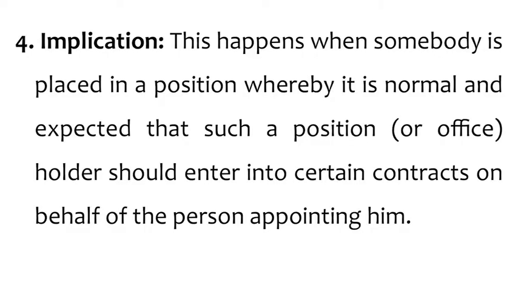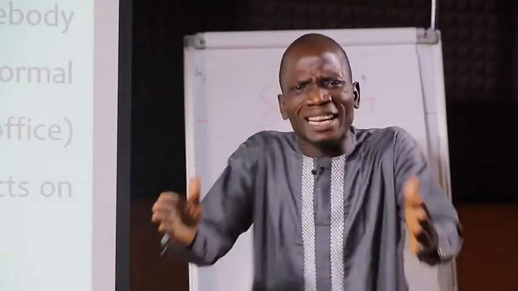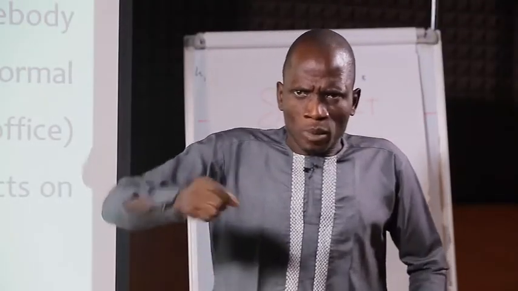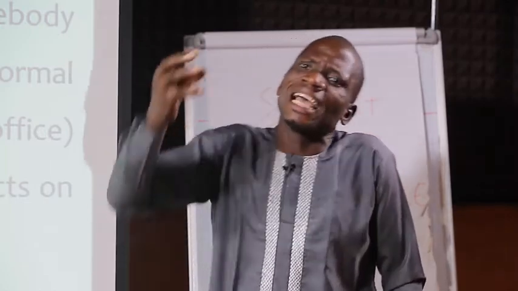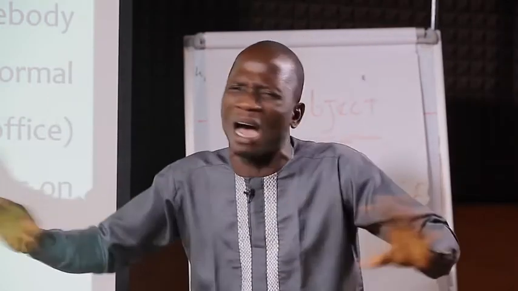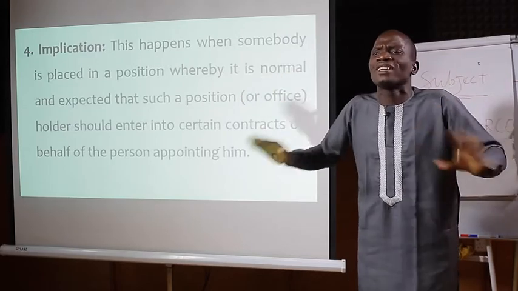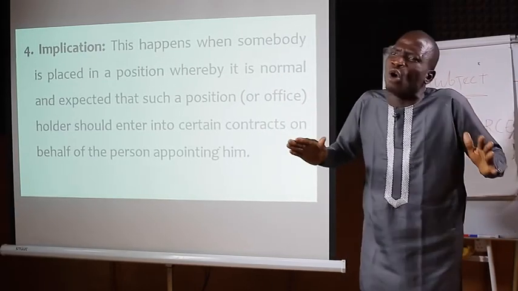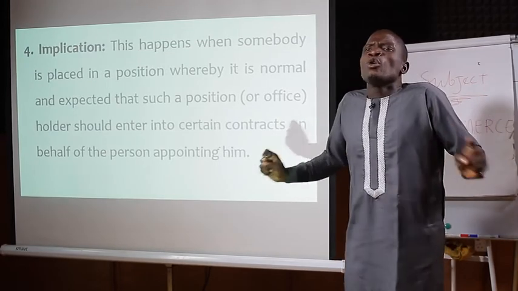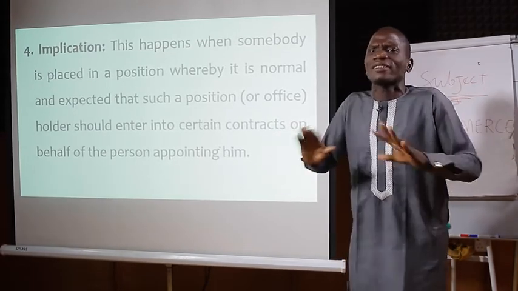This happens when somebody is placed in a position whereby it is normal and expected that such a position or office holder should enter into a certain contract on behalf of the person appointing him. Like in the case of what we call a universal agent. We say that a universal agent has no limited power. He has unrestricted power. He can enter into what? An agency on behalf of the principal in all circumstances.